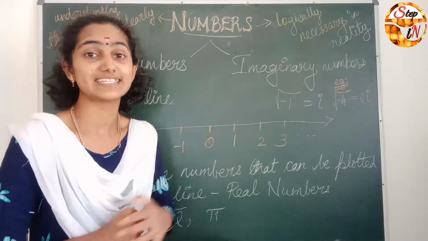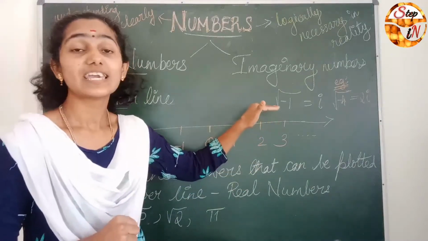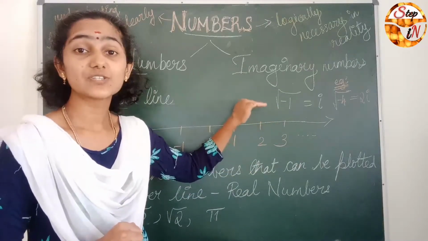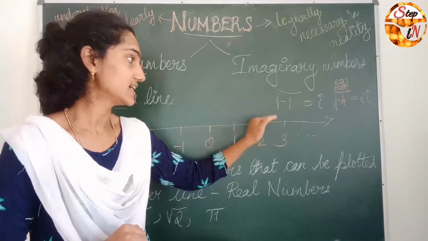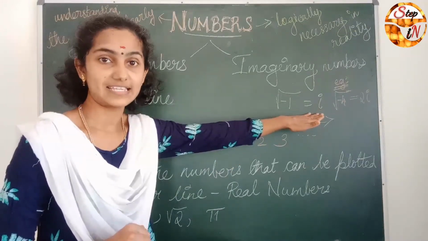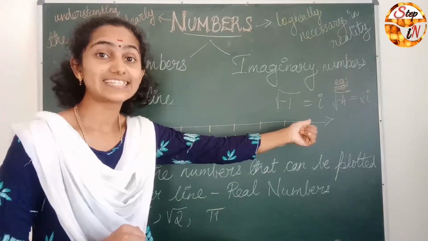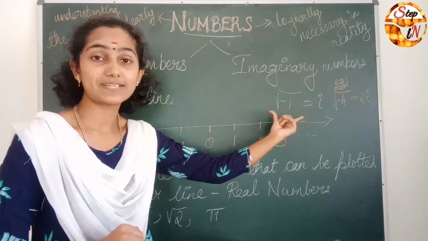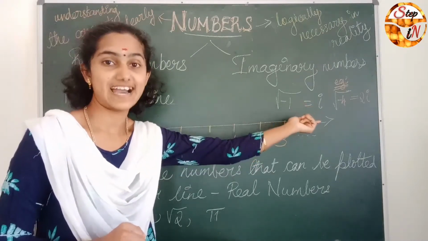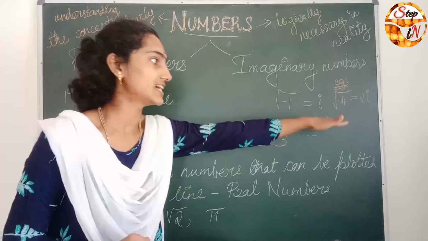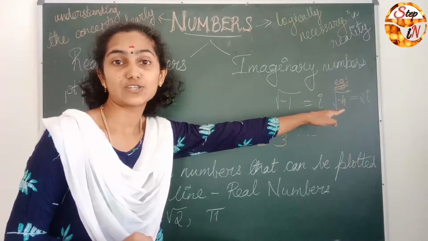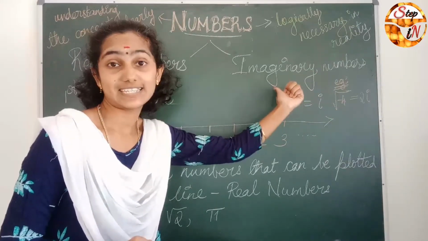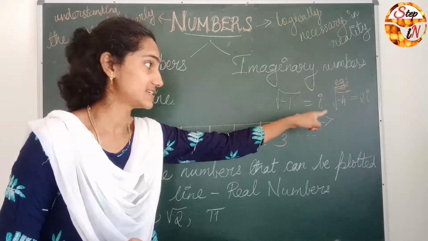So that is imaginary numbers. If we find the square root of -1, we get it as i, that is, small italic i. We represent this term as i. Let me take the square root of -4 as an example of an imaginary number.